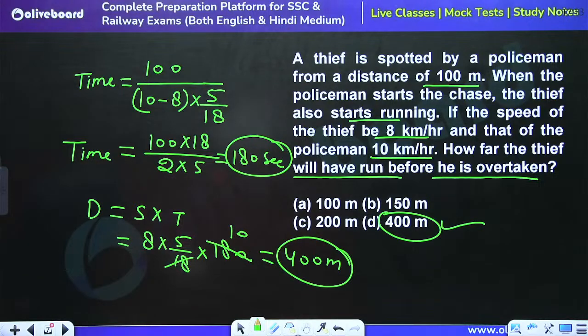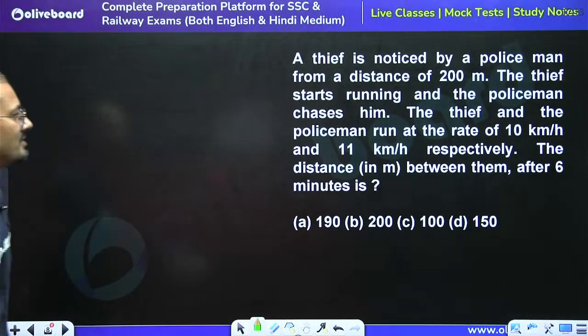Yes, good evening, good evening. Yes, 400 is the right answer. 400 is the right answer. Yes, please tell me what is the answer for this question.